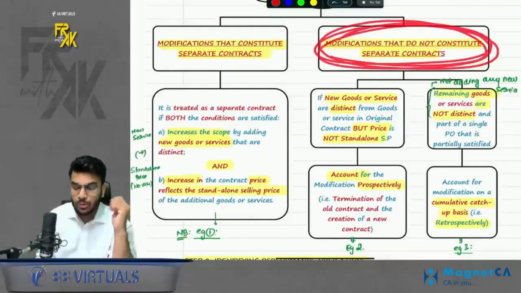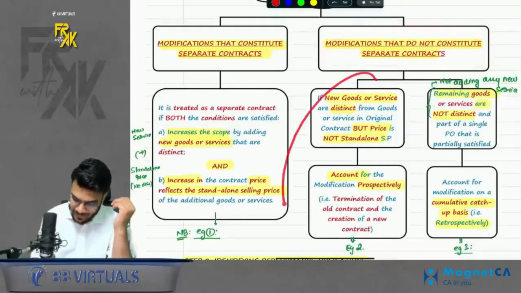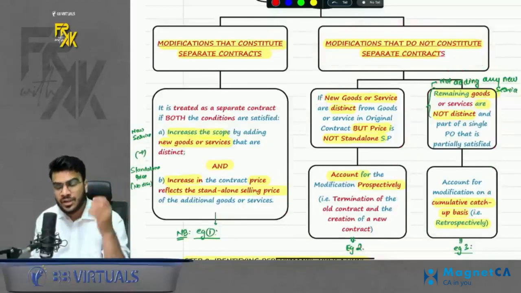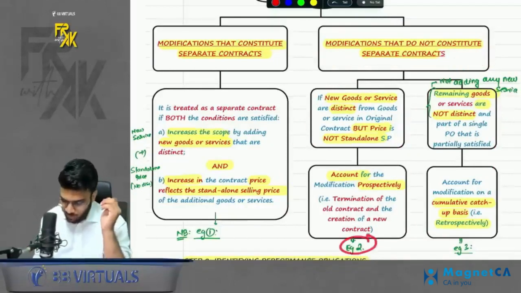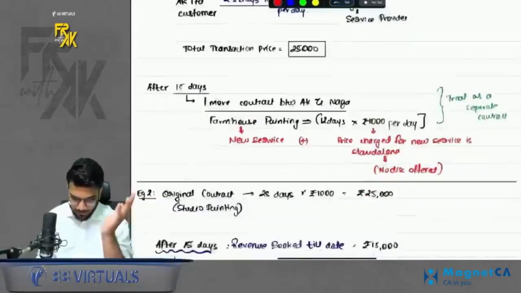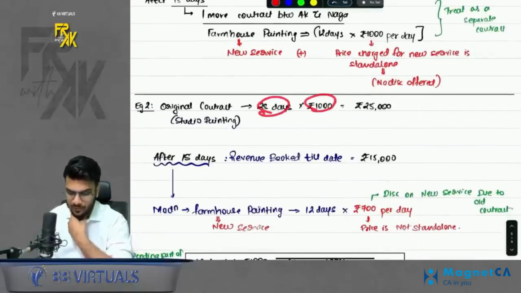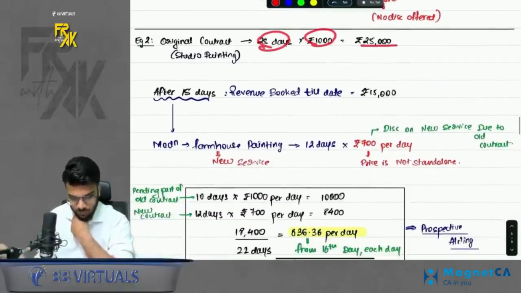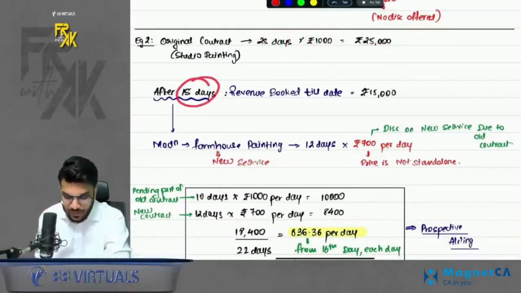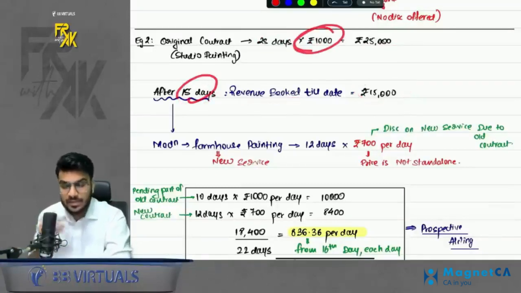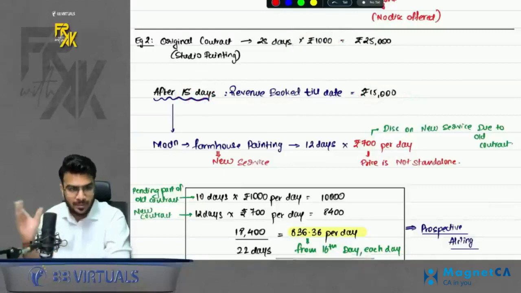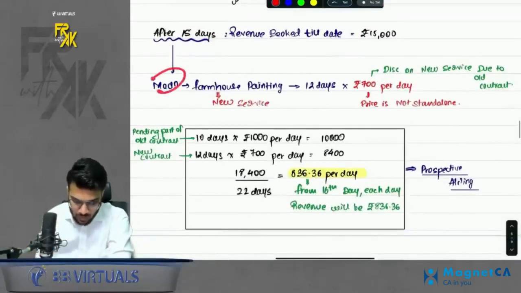Then modification that do not constitute separate contract. That means in these two cases, we will adjust the modification in the existing contract. But here also there are two different accounting treatments. First I'm discussing about this. Come here. Then we will take one more example. Let's say Naga was doing the studio painting, 25 days, 1000 per day, 25,000 total transaction price. After 15 days, revenue booked till date was 15,000. Of course, he was charging 1000 per day. So after 15 days, Naga must have booked 15 days revenue. Over the period revenue he must be booking. Next. Now, what is the modification?